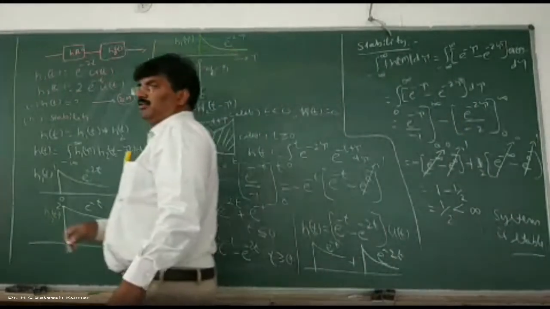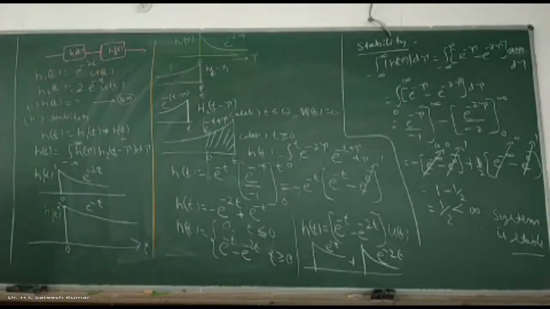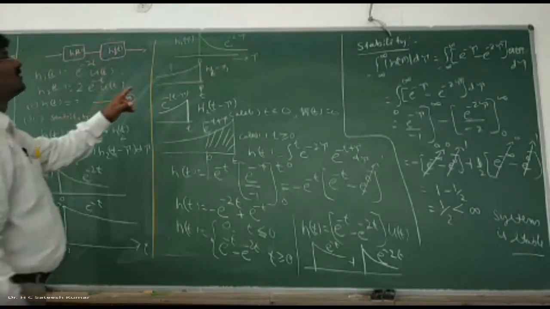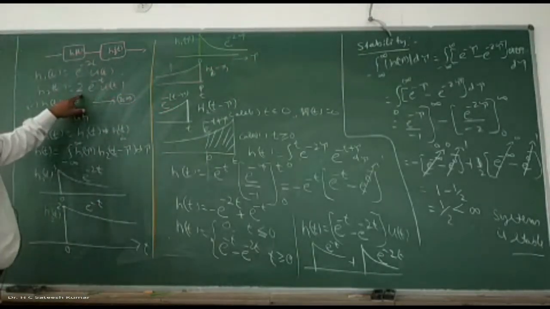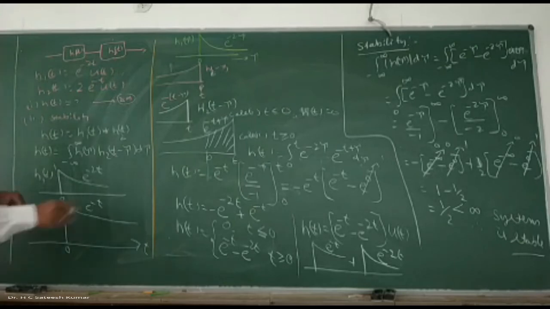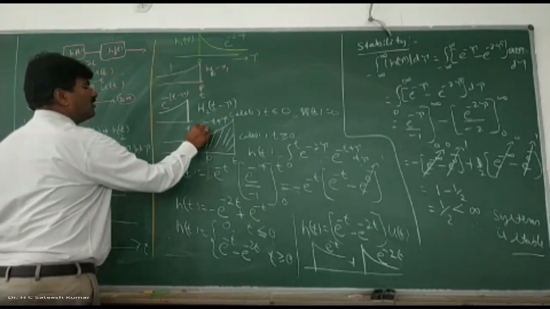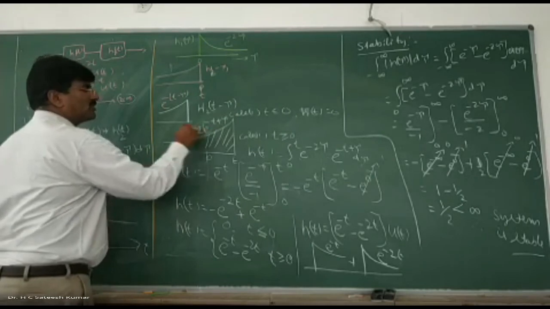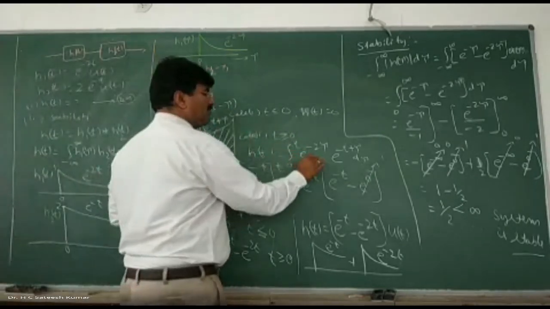Right? So this kind of problems we have seen in the examination. Oh, sorry. We left out some multiplication parameter. Sorry. What is that we have? Second one signal I have taken wrong. What is this one? E to the power of minus 2t into u of t. 2 into e to the power of minus t. So 2 into e to the power of minus t means everywhere you should multiply by second one by 2. That's it. No change at all. So answer remains same.